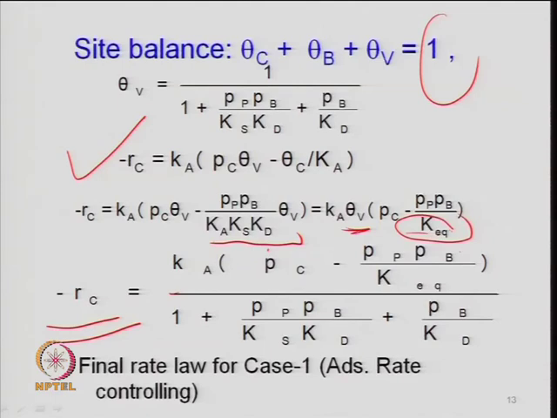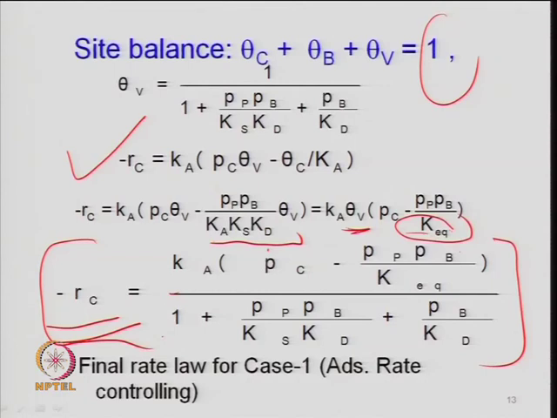Theta v is equal to 1 minus theta c minus theta b; substitute the values of theta c and theta b, and you have the expression in the denominator: 1 plus P p P b divided by K s times K d equilibrium constant, plus P b upon K d. So, this is the final rate expression for the disappearance of cumene